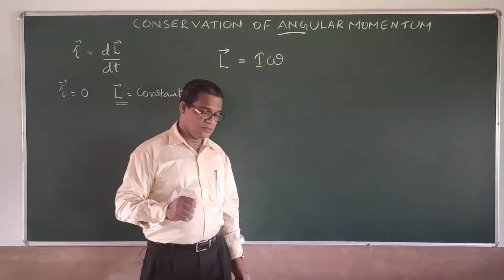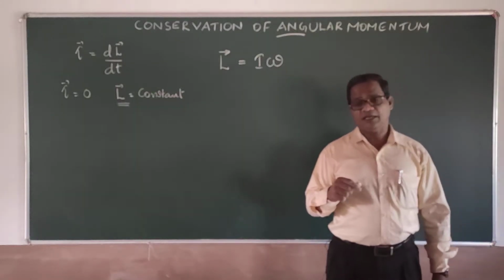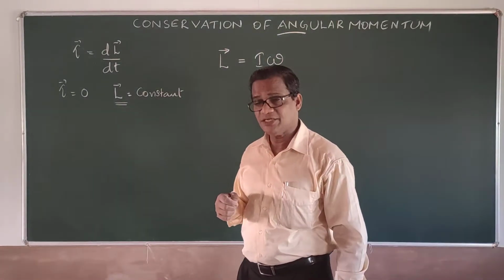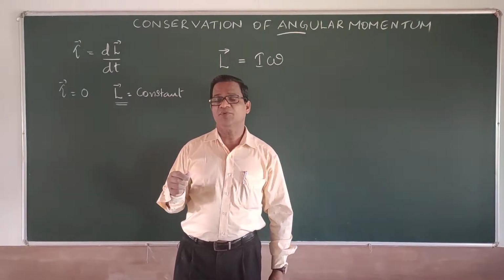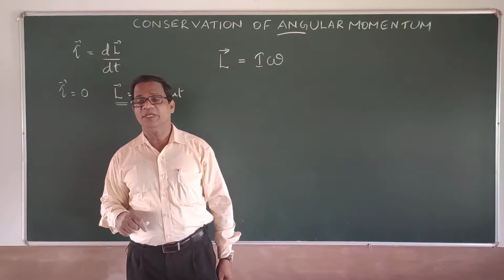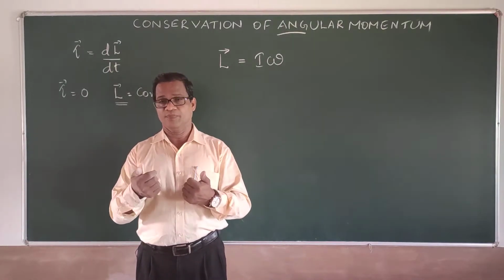And there is another application. You might have seen the Russian dance forms, ballet dance. In that ballet dance, there is a very beautiful item where the dancer will be standing on his toe and rotating.